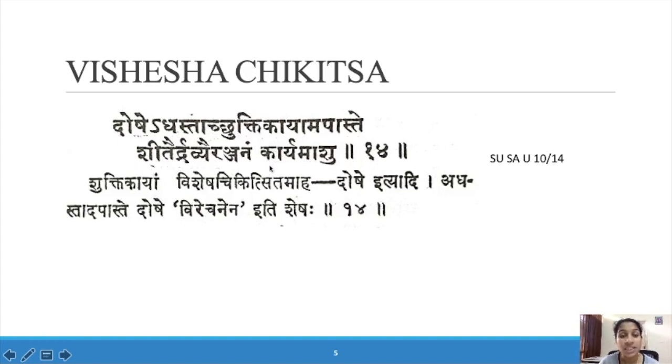Shider Drevyer Anjanam Karyamashu: also we can give Anjana using Shida Dravyas. It is a Pittaja Vikara, right? So we have to use Shida Virya Dravyas for Anjanam. So this is the Vishesha Chikitsa for Shuktika mentioned in Sushruta Samhita. We have to give Virejanam in this condition, and also do Anjanam using Shida Dravyas.